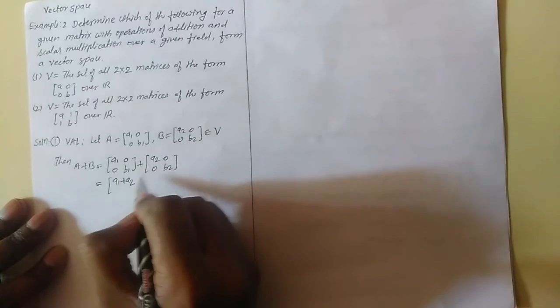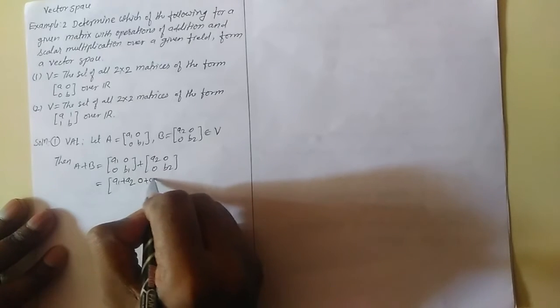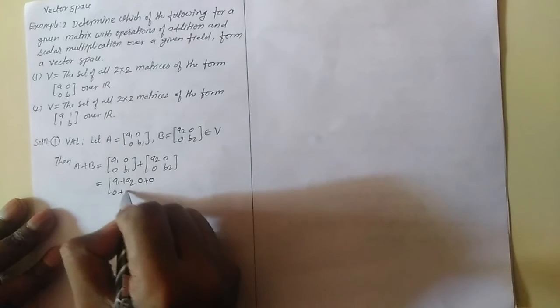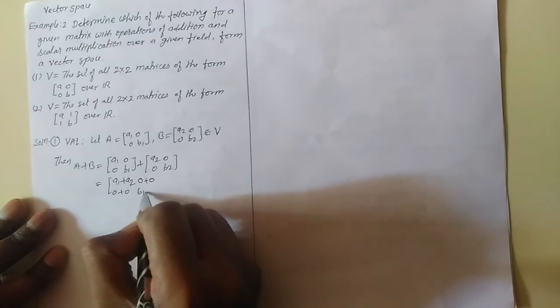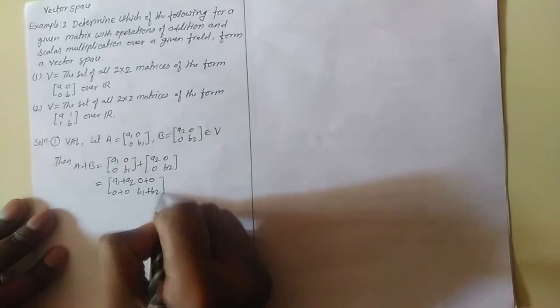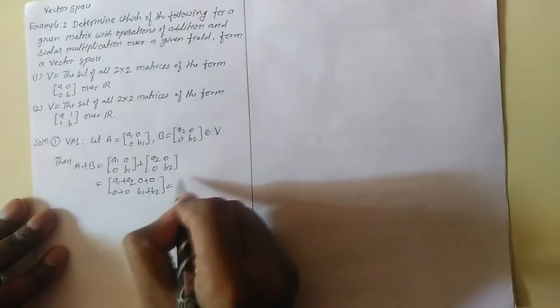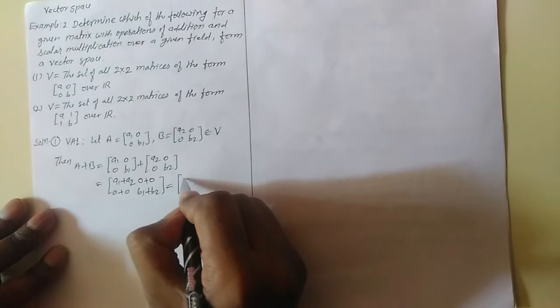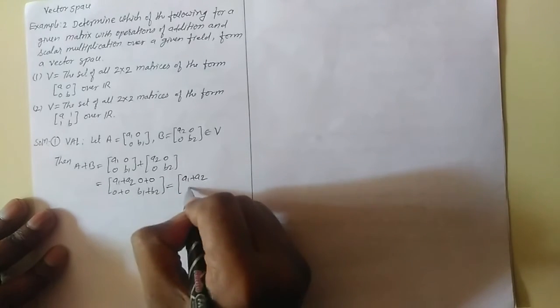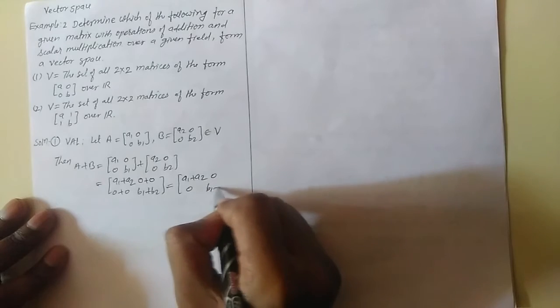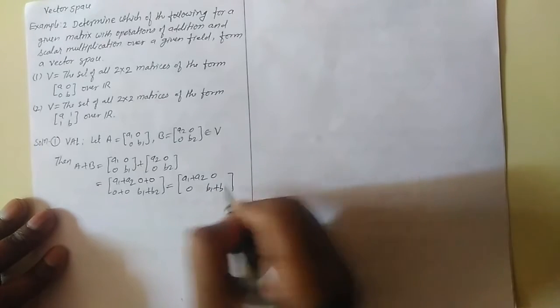So here 0 plus 0 is 0, and 0 plus B1 plus B2. So this can be written as [A1 plus A2, 0; 0, B1 plus B2]. So this element is of the form like this.